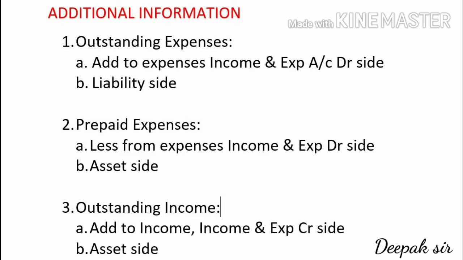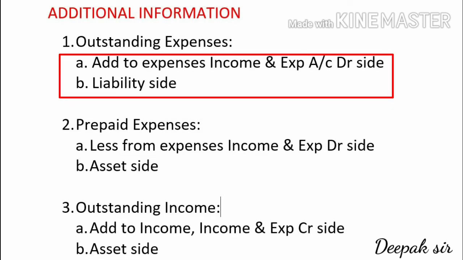So the first effect of outstanding expenses will come in income and expenditure account. On the debit side, we have to add to the concerned expenses, and since these expenses are payable, it is a liability for the organization. The second effect will come on the liability side.